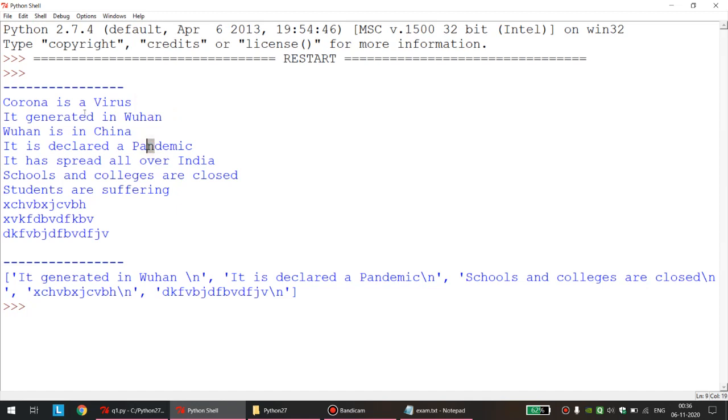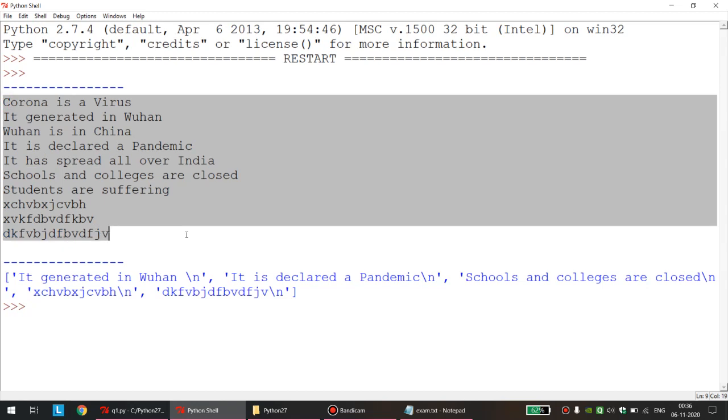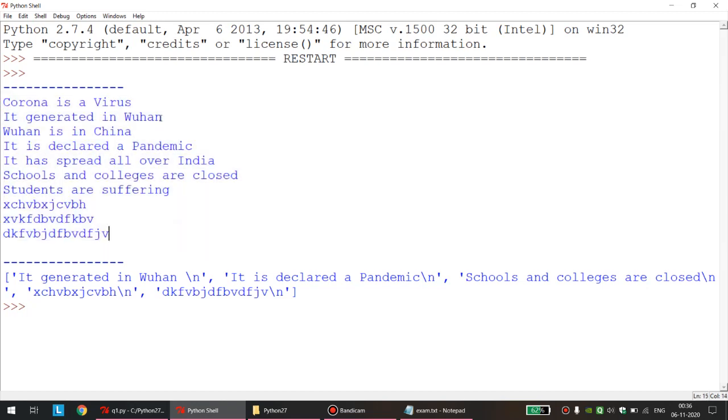So technically from the file I wanted even number lines, but programmatically I wanted the 1, 3, 5, 7 and 9th index. As you can see, whatever first line has come to my list, that is the second line. Whatever second line has come to my list, that is the fourth line. Whatever third line has come to my list, that is the sixth line. Whatever fourth line has come to my list, that is the eighth line. And whatever is the last line that has come to my list, that is the 10th line.